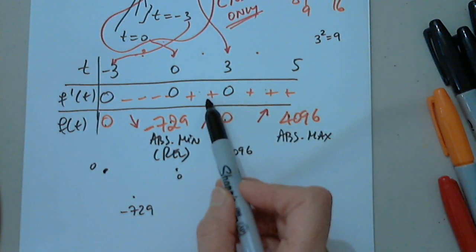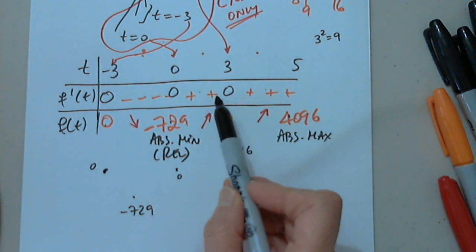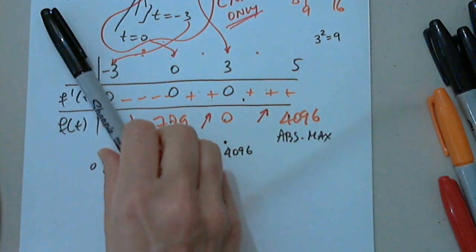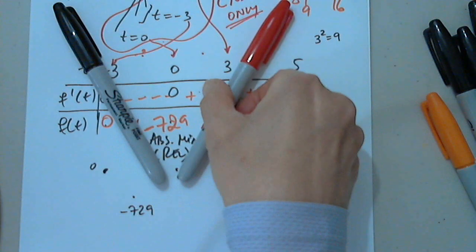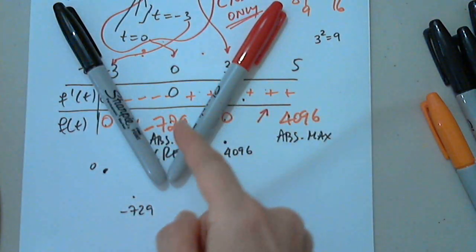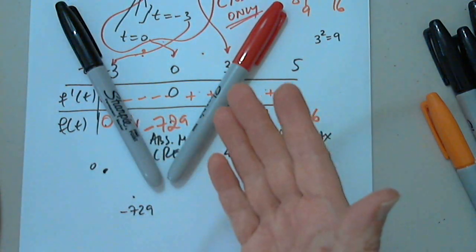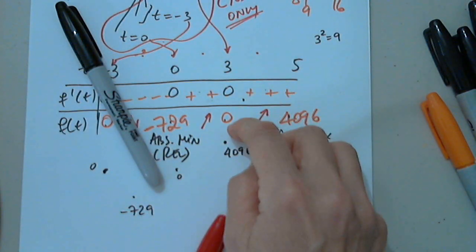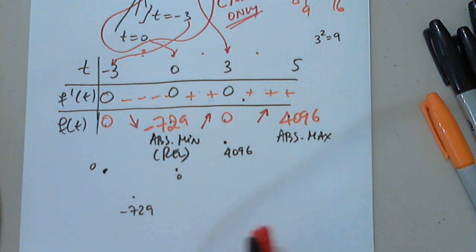This one is nothing because, as you see, the derivative does not change sign. So this is negative, this is positive. So obviously this is the absolute minimum or relative minimum. But here there is no sign change. So 3, 0 is nothing.